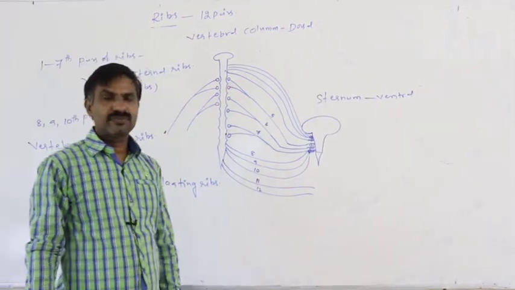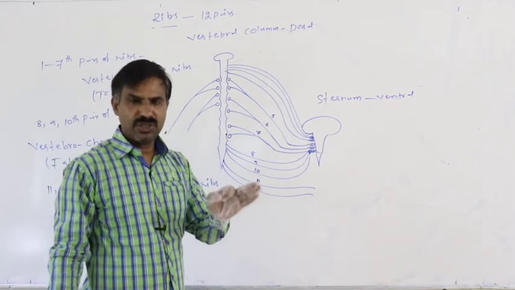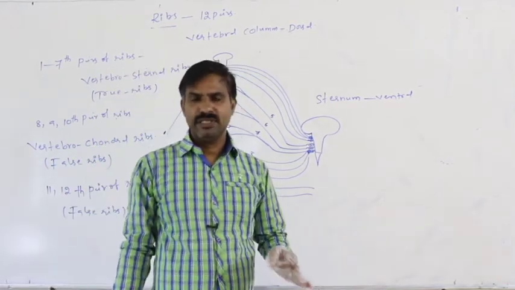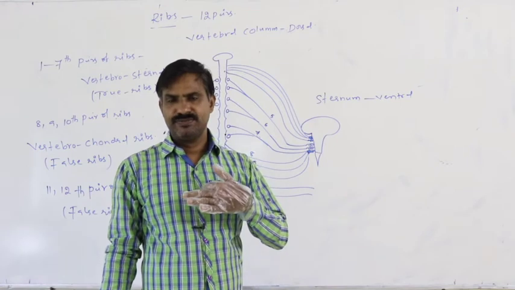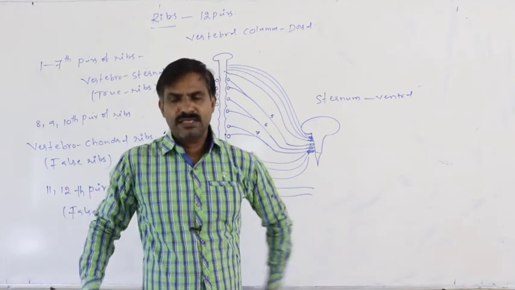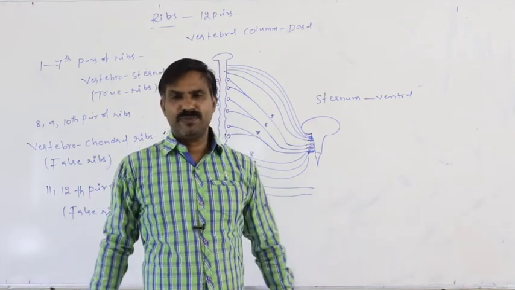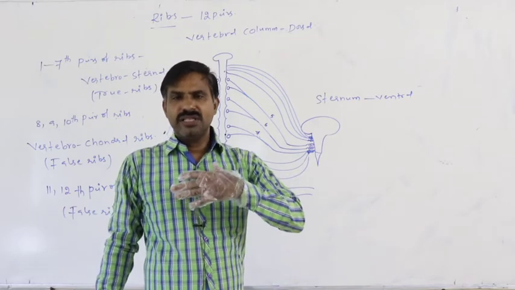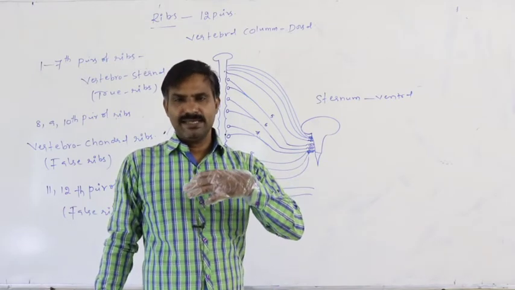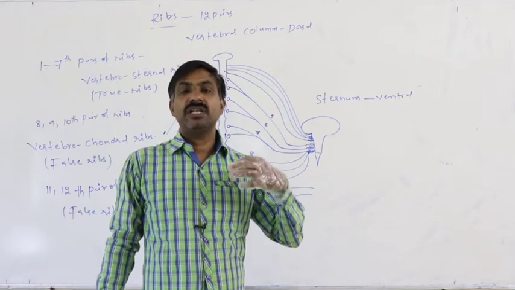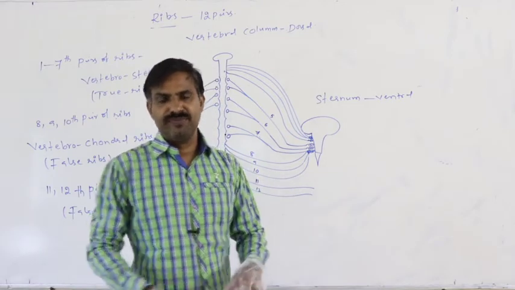Next, in the case of the thoracic region, the sternum, ribs, and vertebral column are present. All these structures form a case around the heart and lung to provide protection.